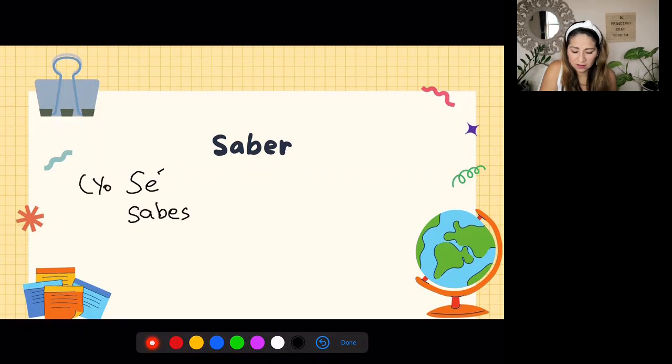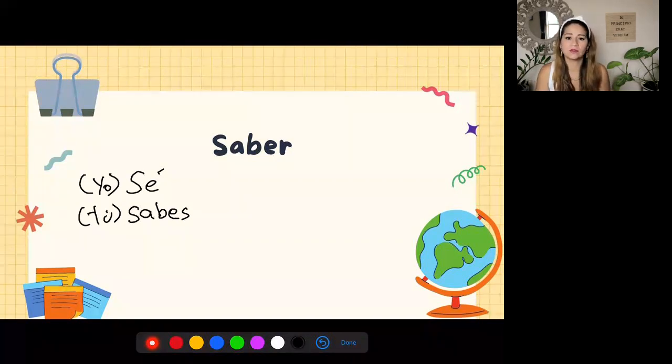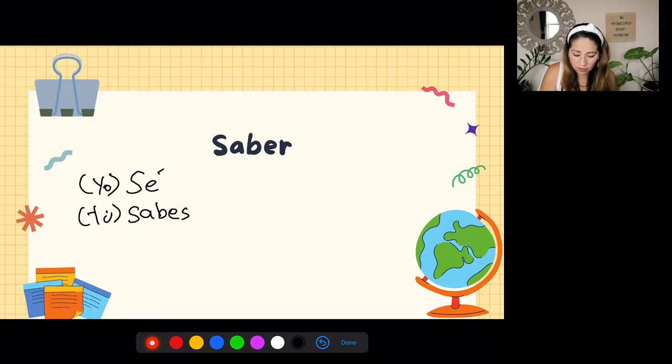Here, this is optional. You don't need to say yo sé, just sé is enough. Or tú sabes. If you just say sabes, that already means you know. So the subject pronoun becomes optional. Okay, now for the third person, usted, él, ella, the form is sabe.